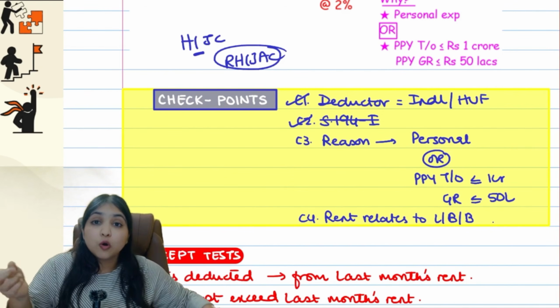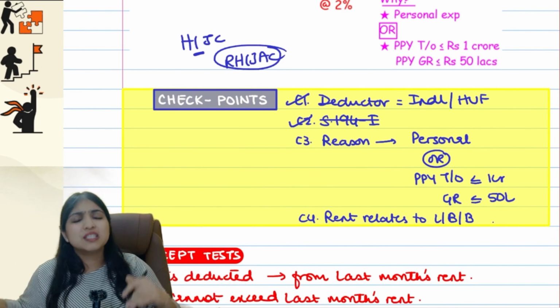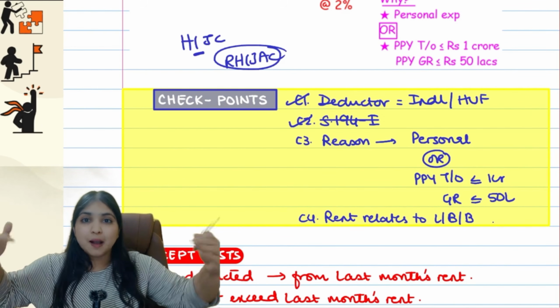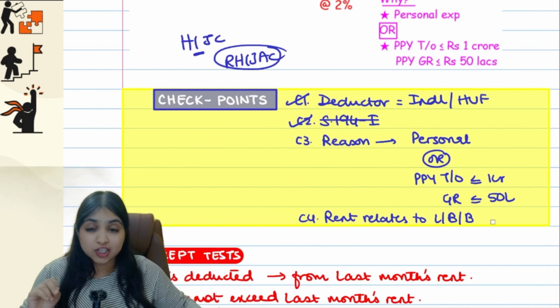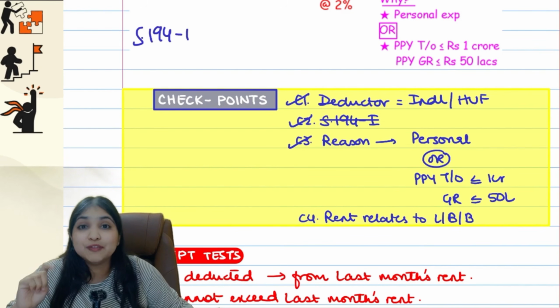194I will apply only if turnover is more than 1 crore. Gross receipt is more than 50 lakhs. But what if it is within 1 crore? What if it is within 50 lakhs? 194I will not apply. Then come to 194IB. That's my third checkpoint. Condition 4C, in 194I, how many types of rent we are talking about?